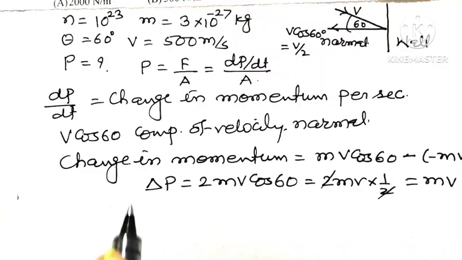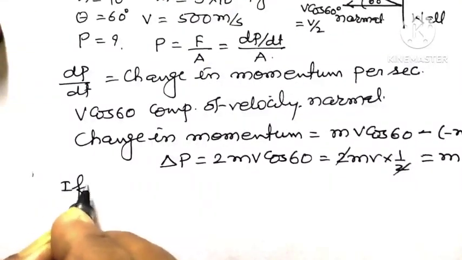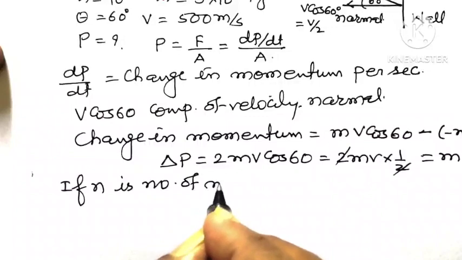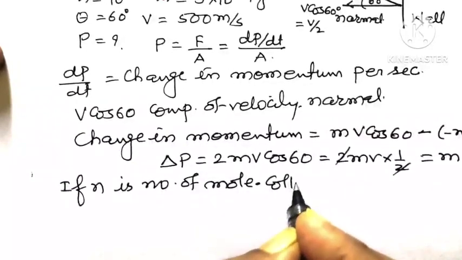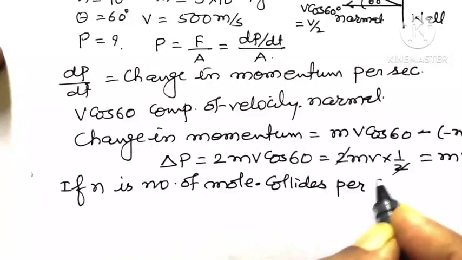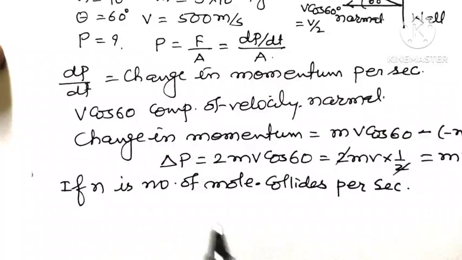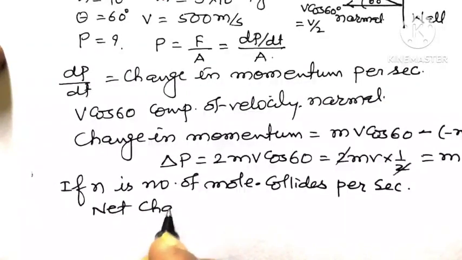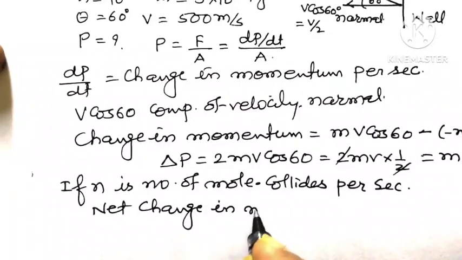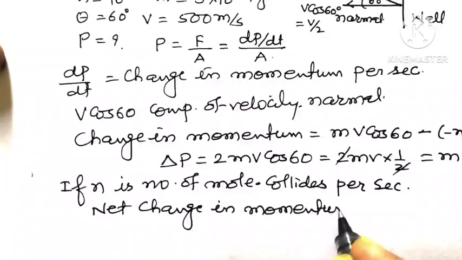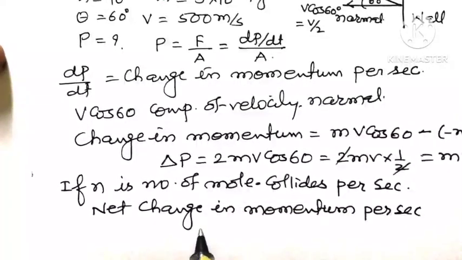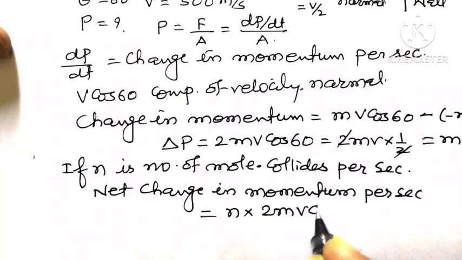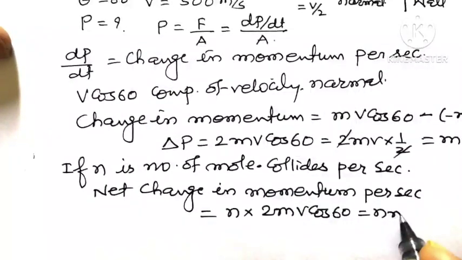Now if small n is the number of molecules colliding per second, then the net change in momentum per second is equal to the number of molecules per second multiplied by twice mv cos 60, and that is n into mv.